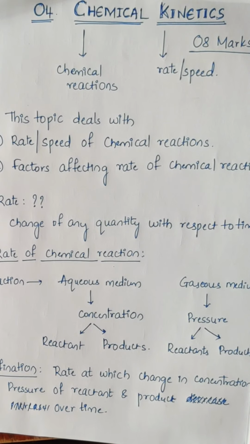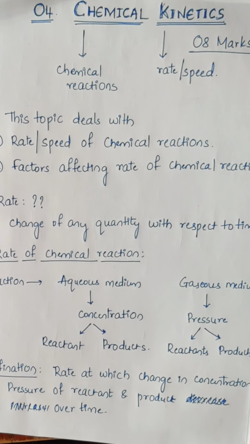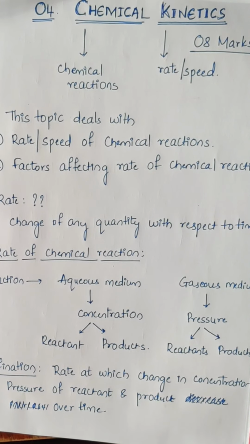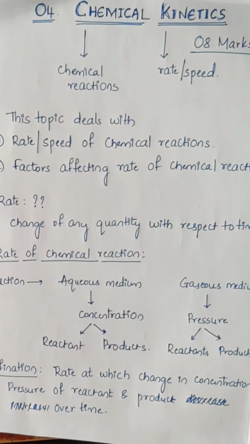Now we all know that with respect to rate, you can categorize reactions into 3 kinds. There are 3 different types of chemical reactions according to rate. The first category involves very fast reactions. Very fast chemical reactions are those which finish in a fraction of time, that is, which complete within a fraction of a second. The best example you can give for these reactions is ionic reactions.